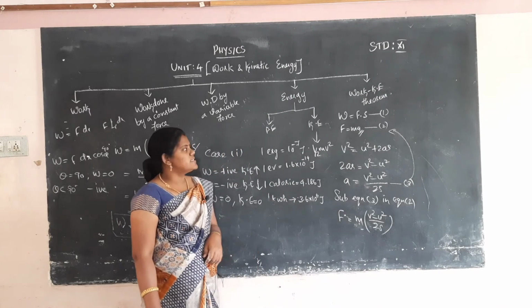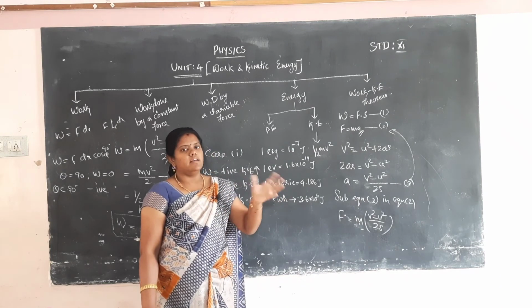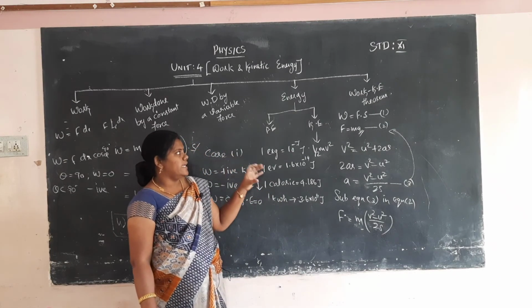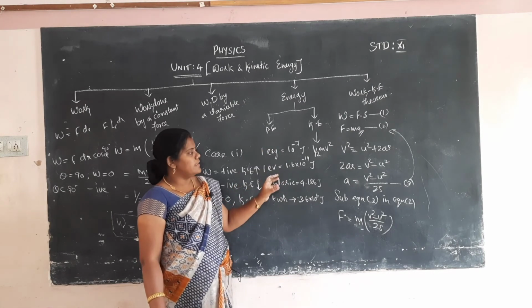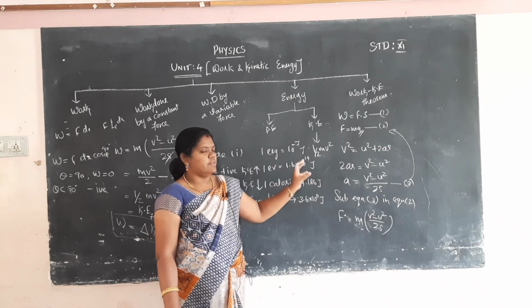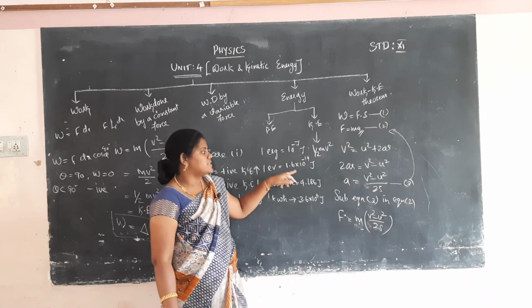Work kinetic energy theorem is a theorem in which we relate the work and kinetic energy. First, take the work formula and the force formula. Then we consider the third equation of motion, and from it we easily find the acceleration value.